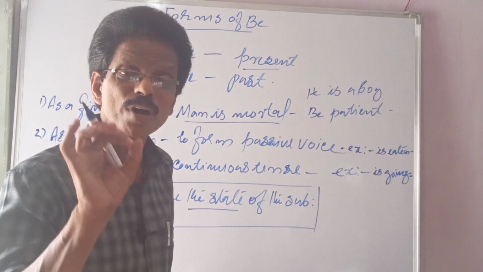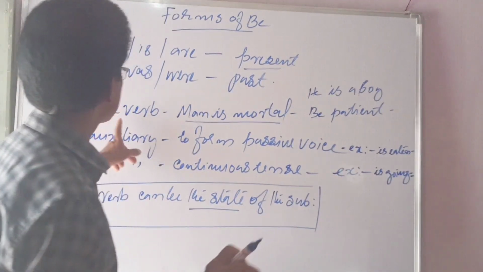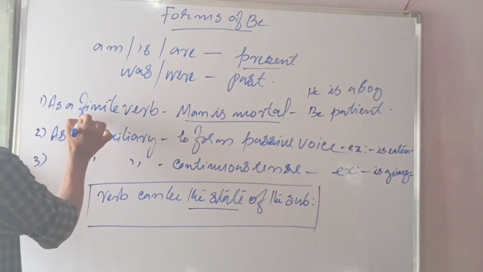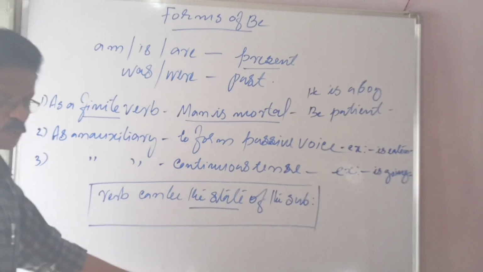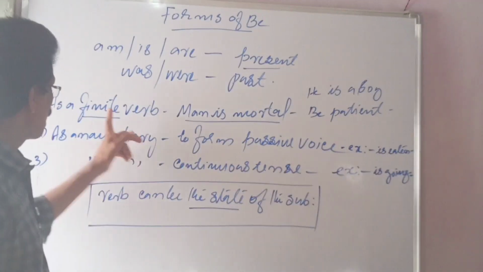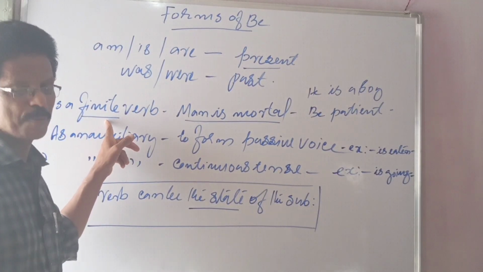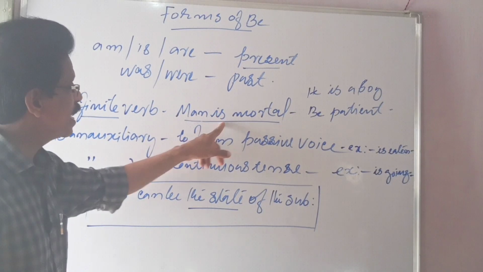So the first function of be is as a finite verb, which means regular verb. The main use of be is as a finite verb. You see, man is mortal.